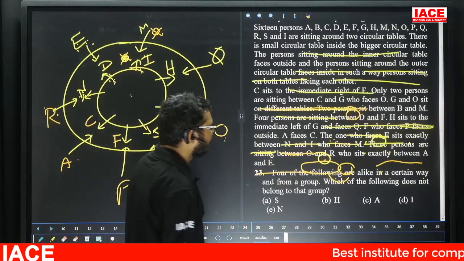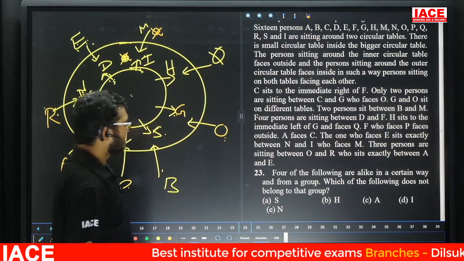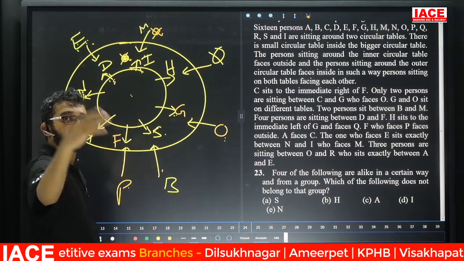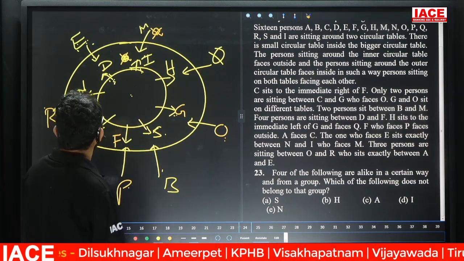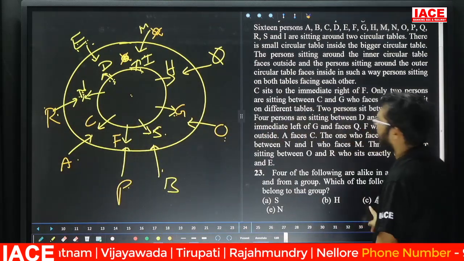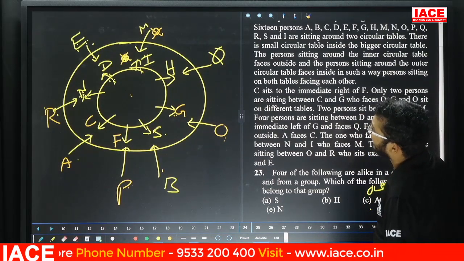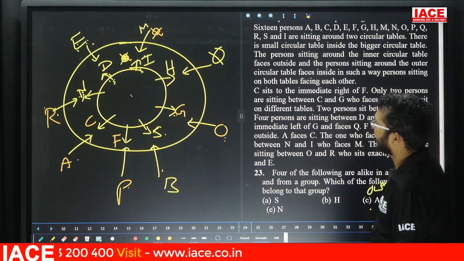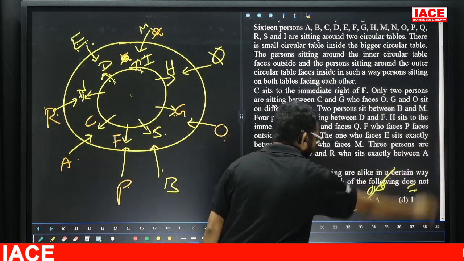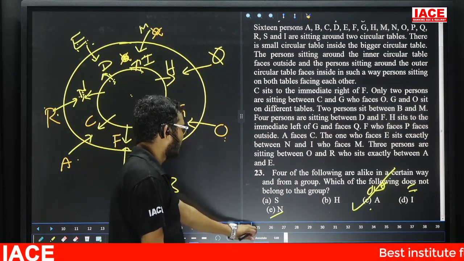Four of the following five are alike in a certain way and hence form a group. Which of the following does not belong to that group? Yes. Out of the given five options, four are the same, one is different. Which one is the different? Yes. S is at inner circle. Next, H is at inner circle. A is at outer circle. I is at inner circle. N, friends, check here. N is at inner circle. Then simple answer is what? Option C. Why? Remaining all are inner circle, but A is outer circle.